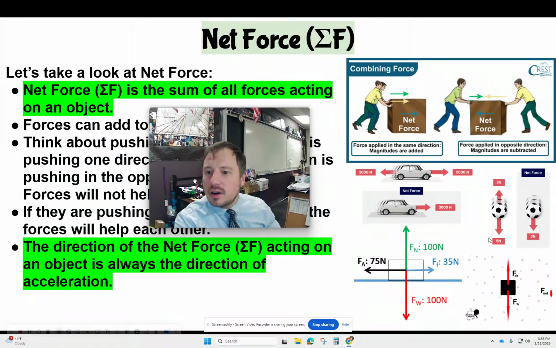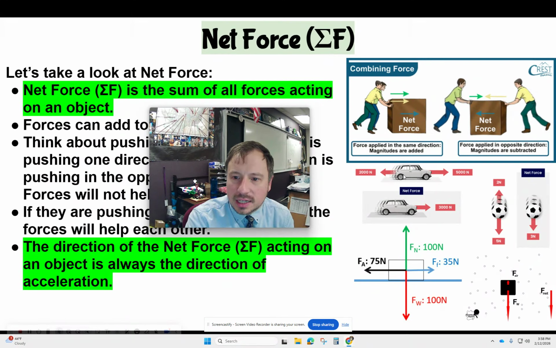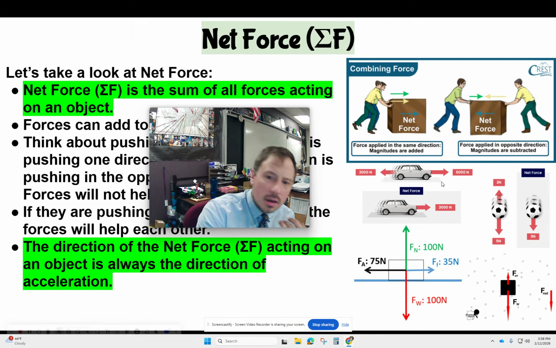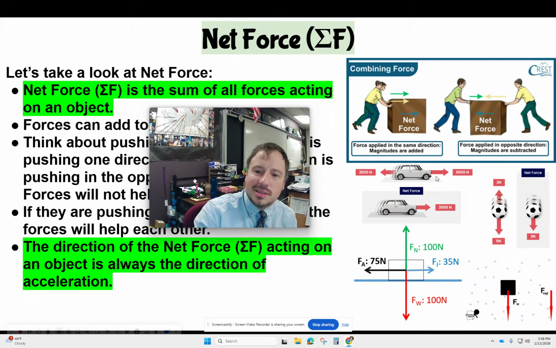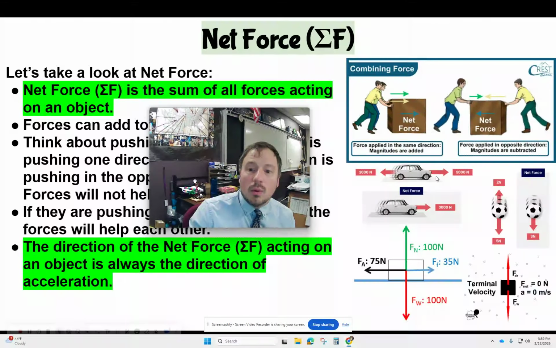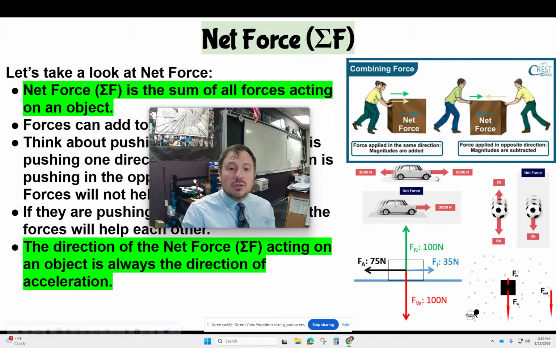So if you take a look over here, I've got some examples, right? So I've got a car. Yeah, the gravity and normal force is acting on it. But I've got like an applied force, or technically friction, the friction of the tires is what's going forward, even though it's not sliding. But 5,000 newtons going forward, 2,000 newtons of like air resistance. Well, the net force, I add all the force together, I'm left with 3,000 newtons to the right. That's the direction it's accelerating.